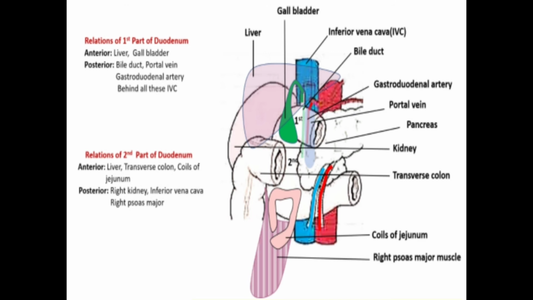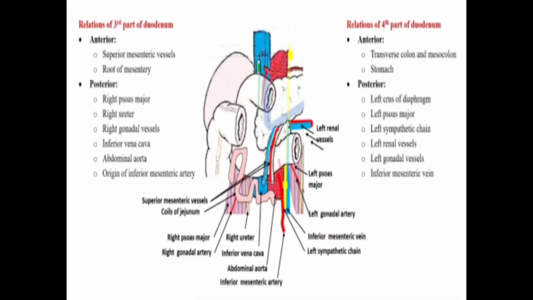Relation of second part of the duodenum. Anteriorly liver, transverse colon, coils of jejunum. Posteriorly right kidney, inferior vena cava, right psoas major muscle. Relations of third part of the duodenum. Anteriorly superior mesenteric vessels, root of the mesentery. Posteriorly right psoas major muscle, right ureter, right gonadal vessels, inferior vena cava, abdominal aorta, and origin of inferior mesenteric artery.